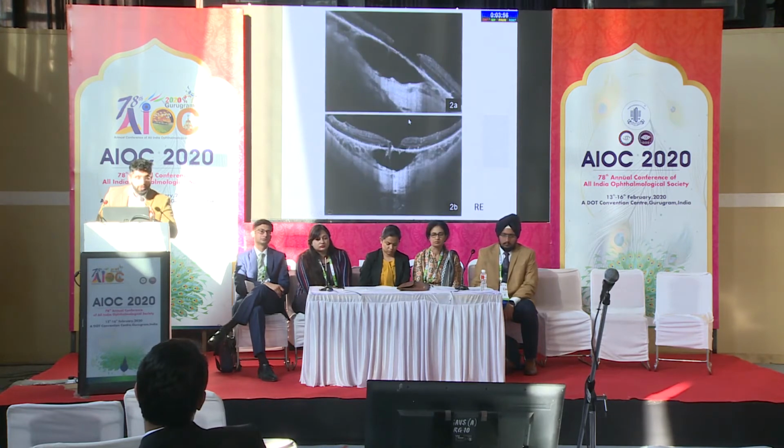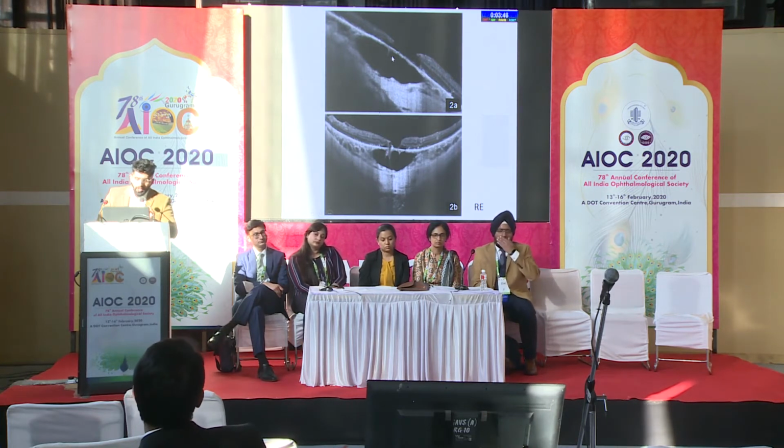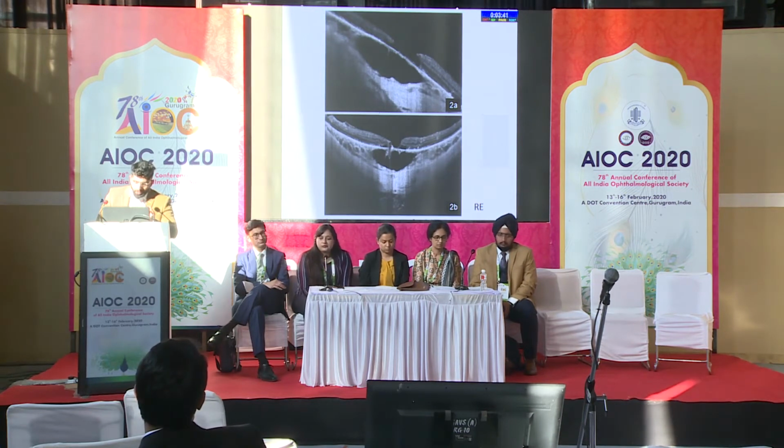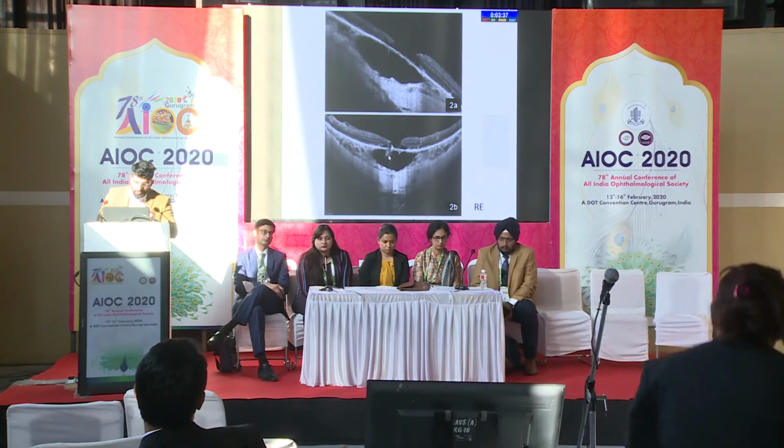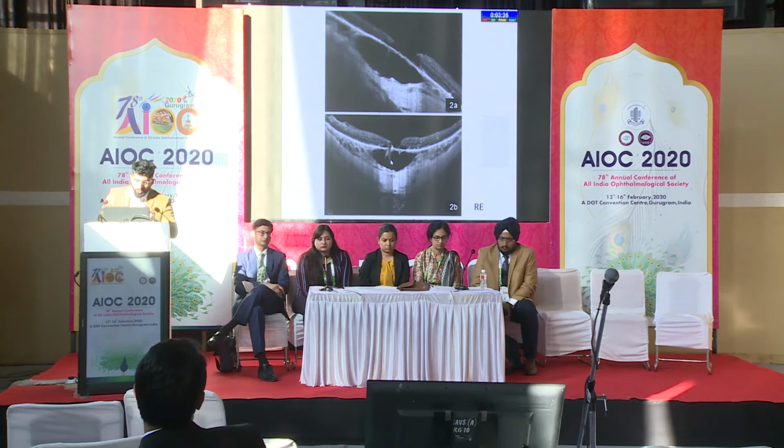This is the Swept-source OCT which was done for the right eye. It was a 5-line scan passing through the fovea. Through one of the scans, we could see that there was a full thickness macular hole, and also presence of hyporeflectivity in the choroid, which was suggestive of an intrachoroidal cavitation. Another scan showed presence of retinal incarceration into this intrachoroidal cavitation, and also there was posterior bowing, suggestive of a posterior staphyloma.